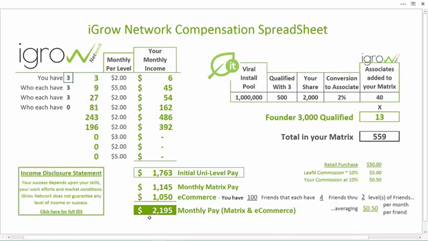No time clock, no checking in, just running up and down the street. Hey, have you joined Leafit yet? Find a few associates. You're Founder 3000 qualified. Here comes the cash. What if you went out and found just 6 friends that wanted to make a couple